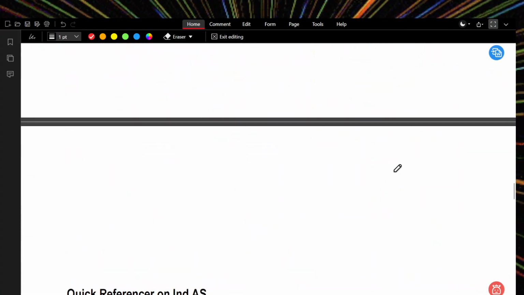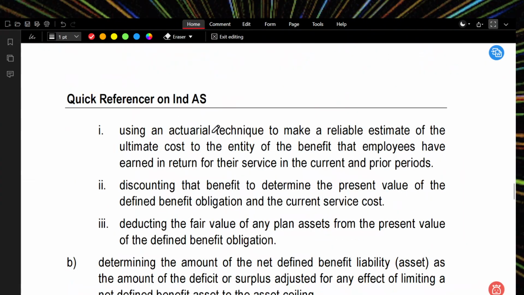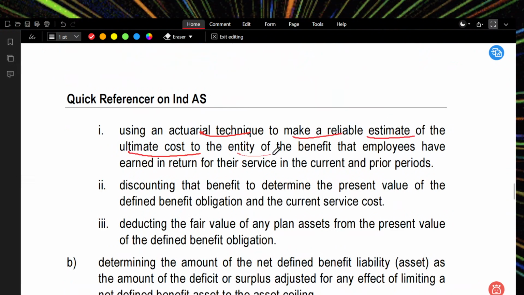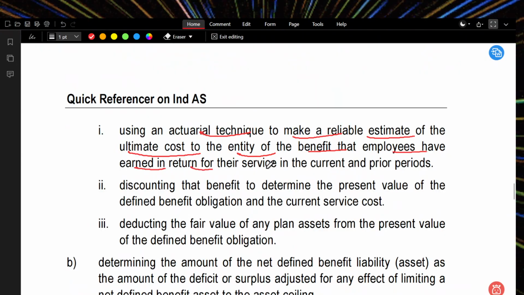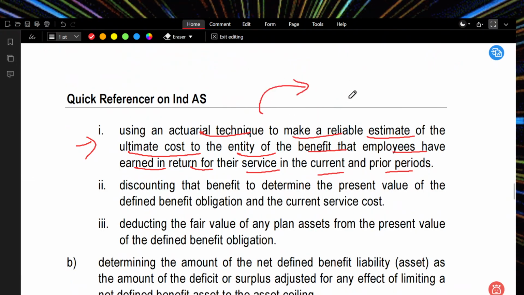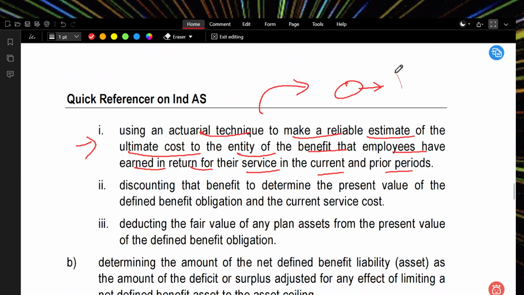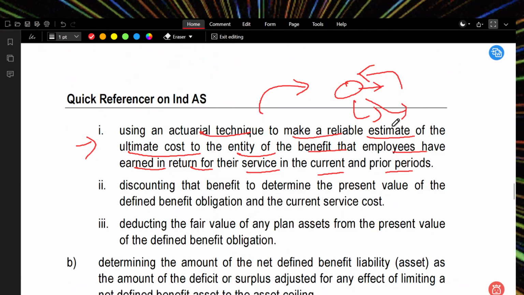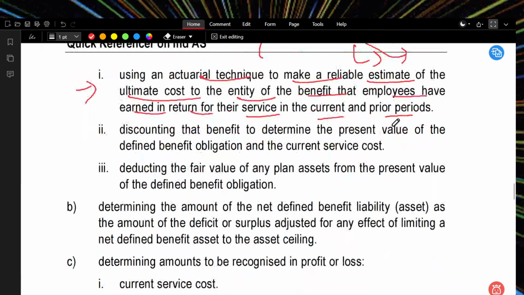Then the company needs to put its own money into it, using an actuarial technique to make a reliable estimation of the ultimate cost to the entity of the benefit that the employees have earned in return for service in the current and prior periods. What are they saying? We have contributed something, and that money we will get some return. And for the service we got earlier, in the current and prior periods, we need to give benefits to the employee. The ultimate cost is a burden on the company.